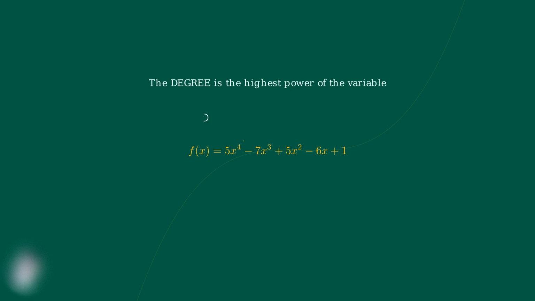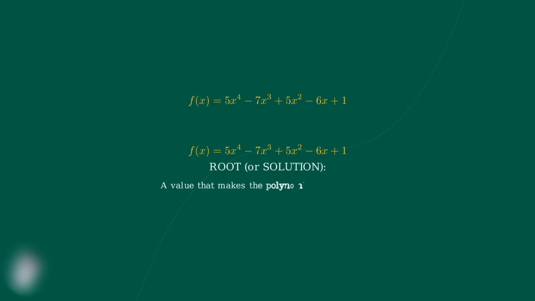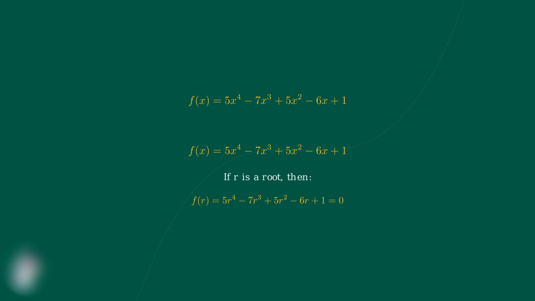The degree of a polynomial is the highest power of the variable that appears in the expression. In our example, the highest power is 4, so this is a 4th degree polynomial. Now let's define what a root or solution means. A root of a polynomial equation is any value that, when substituted for the variable, makes the entire polynomial equal to 0. For example, if r is a root of our polynomial, then when we substitute r for x, we get f of r equals 0. This means 5r to the 4th minus 7r cubed plus 5r squared minus 6r plus 1 equals 0.